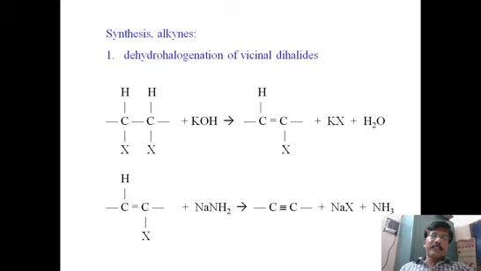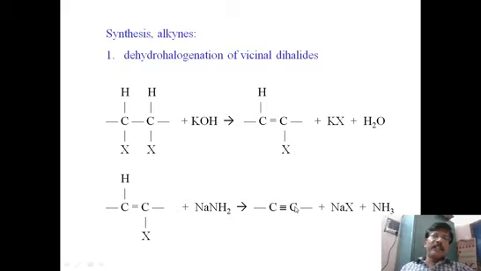This is the first removal of HX, and one removal of HX will give you one double bond, so an alkene is formed. But we have to remove one more HX, this hydrogen and this X. For that purpose, we need a stronger base, that is sodamide. Sodamide eliminates H and X, so that HX is removed and the triple bond is generated.